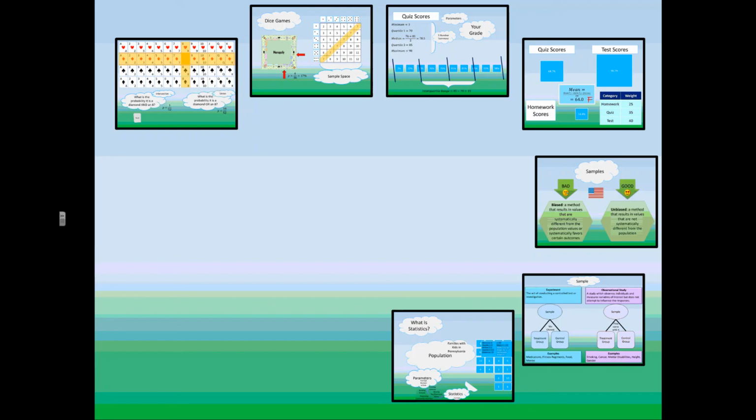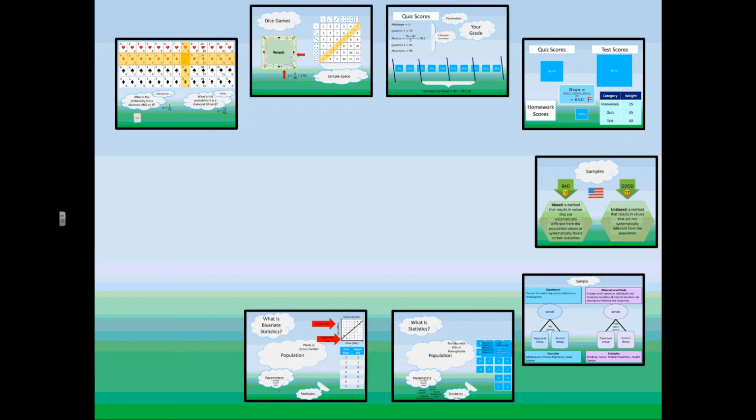Then we talked about bivariate statistics, what happens when we don't want just one piece of information about the population, but we want to know about the growth rate or decay on the population, what is happening to the population over time, or how two variables are related.